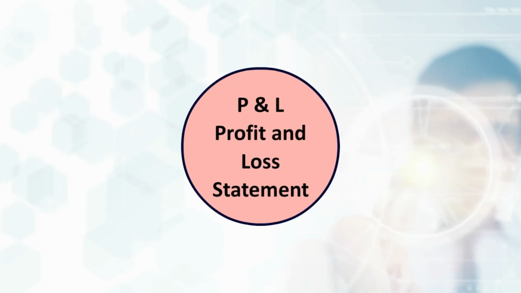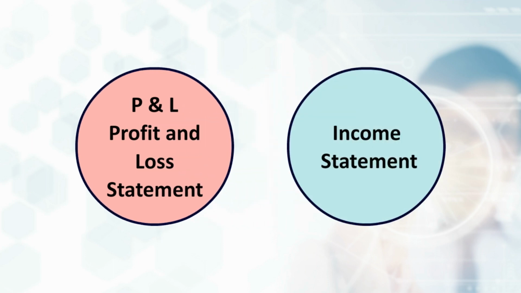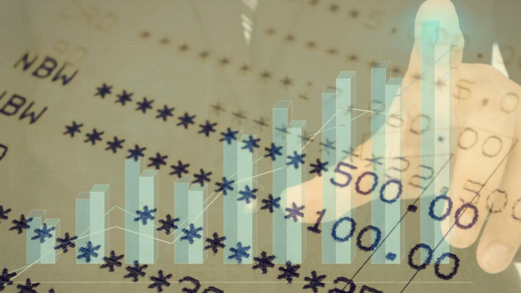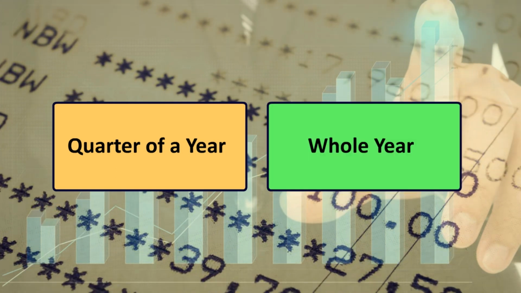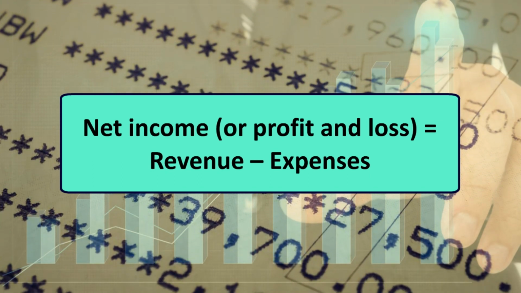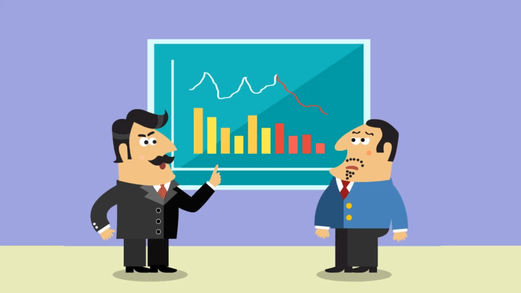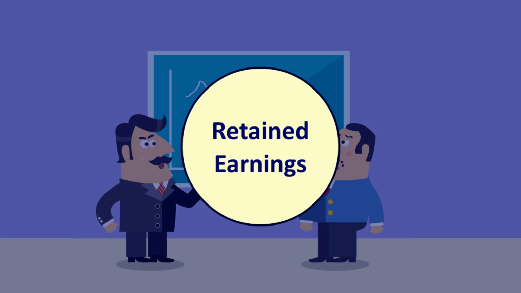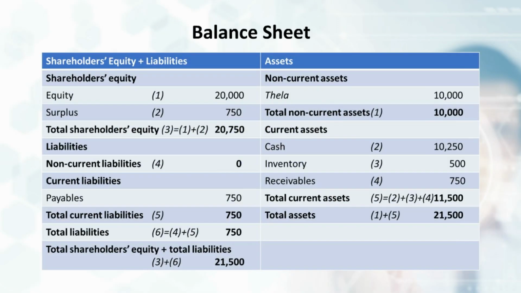P&L stands for profit and loss statement. It is also called income statement. It shows the business's operating results for the period, which could be a quarter of a year or a whole year. The net income after profit and loss is equal to revenue minus expenses. Any income or profit not paid out to shareholders is called retained earnings. Retained earnings are accumulated over time on the balance sheet under surplus on the shareholders' equity part of the balance sheet. For Raju, the surplus was Rs 750.